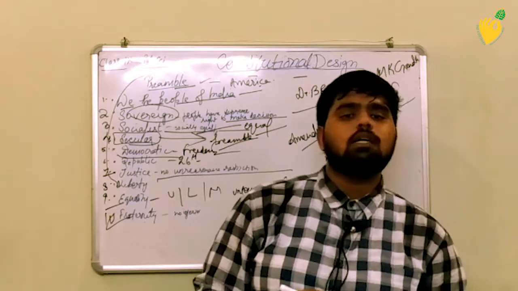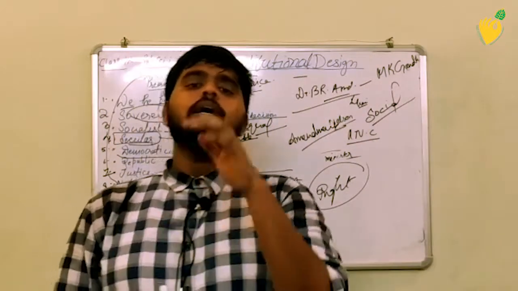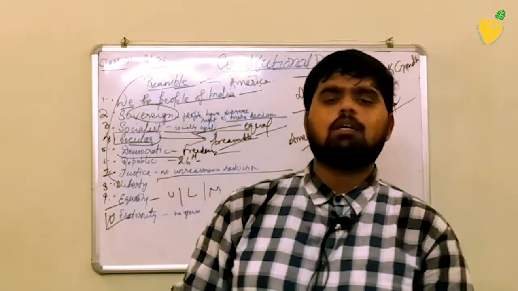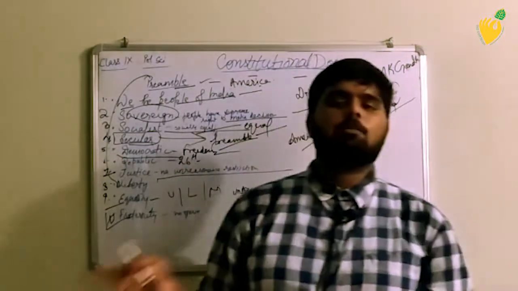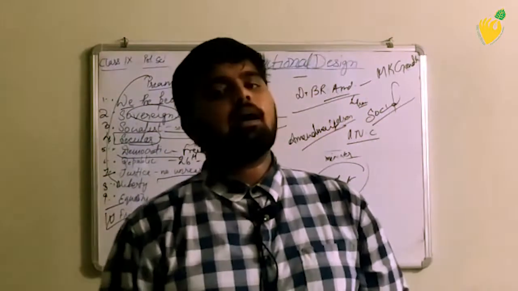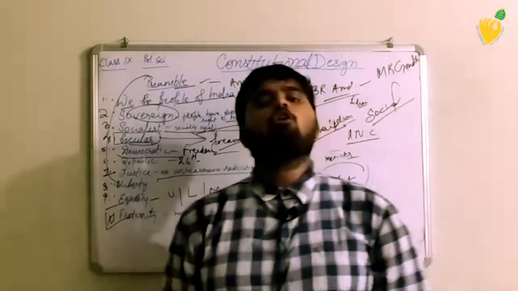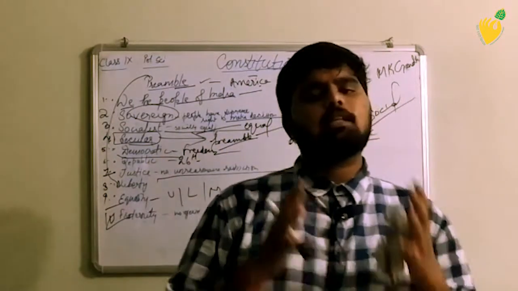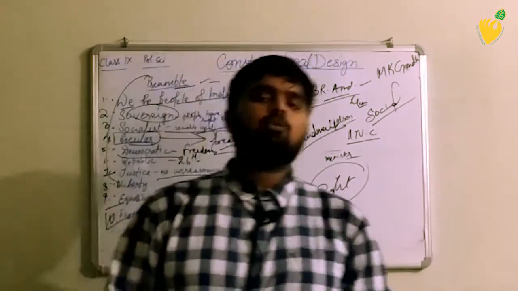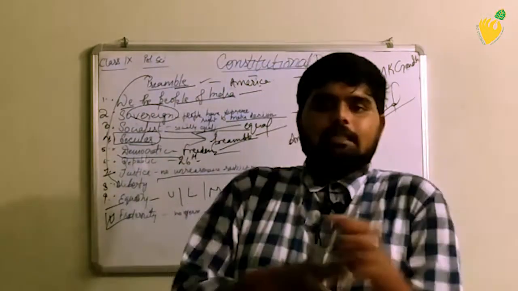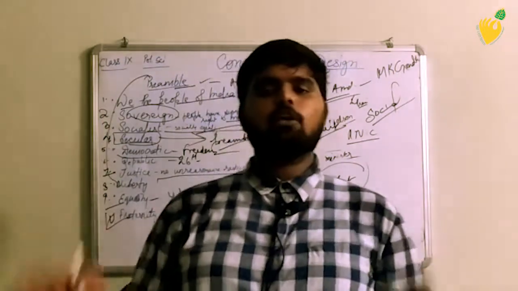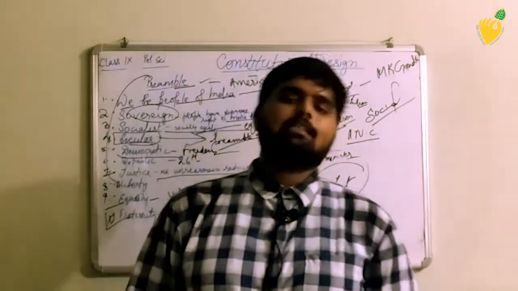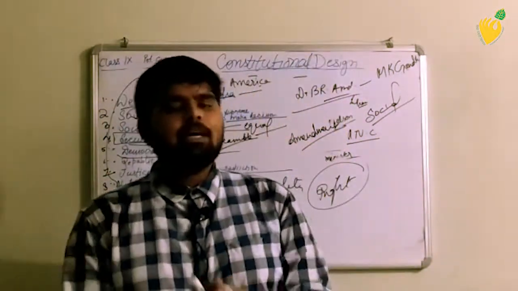Mahatma Gandhi wanted that particular equality to be included. It was not accepted by B.R. Ambedkar because the views of B.R. Ambedkar and Mahatma Gandhi were literally very different. So I hope I have made everything very clear, about the constitution and the other aspects related to it. Let's revise everything, go through the chapter, read the text that is given there, and we'll be meeting in our next class.